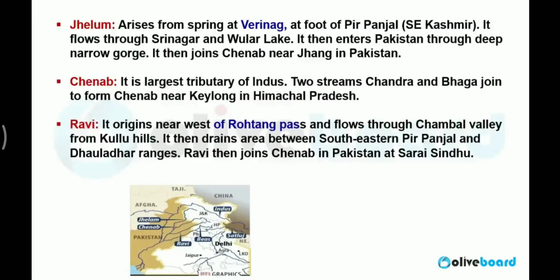Now, its tributaries. Jhelum arises from the spring at Verinag at the foot of Pir Panjal in southeast Kashmir. You will find the origin of Jhelum here in Jammu Kashmir, near Verinag, and it flows through Srinagar and Wular Lake, which is the largest freshwater lake in India.